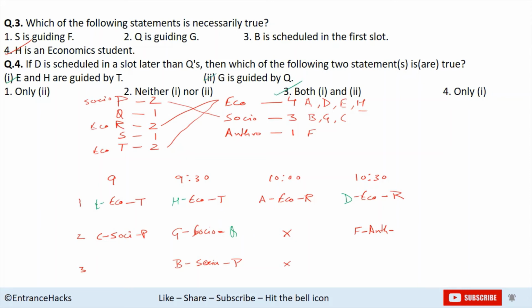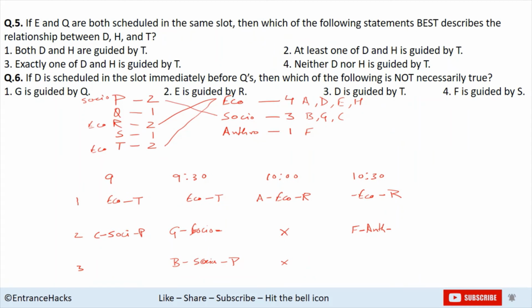Coming to the next statement. If E and Q are both scheduled in the same slot, E and Q can be scheduled in the same slot. There are two options here. If E here, this is E1 and Q1, or E could be in the 10:30 slot, right? E and Q2. Q could be an anthropologist also and in social also.